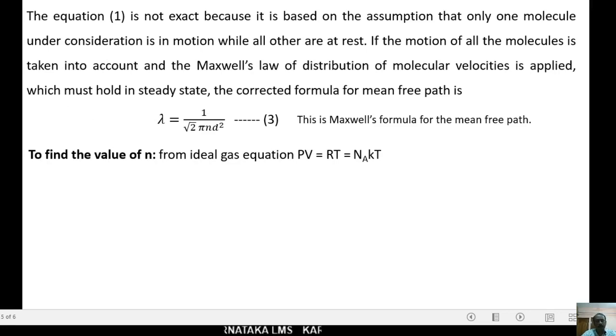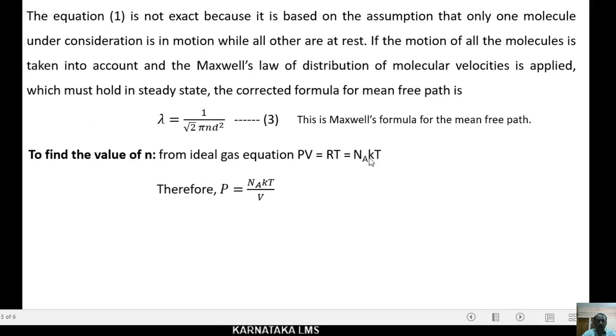Now, to find the value of n, which appears in the denominator of the mean free path, we use the ideal gas equation PV equals RT. Here R is replaced with Na k, where Na is the Avogadro number and k is Boltzmann's constant. Hence R is equal to Na k, and PV equals Na k T.